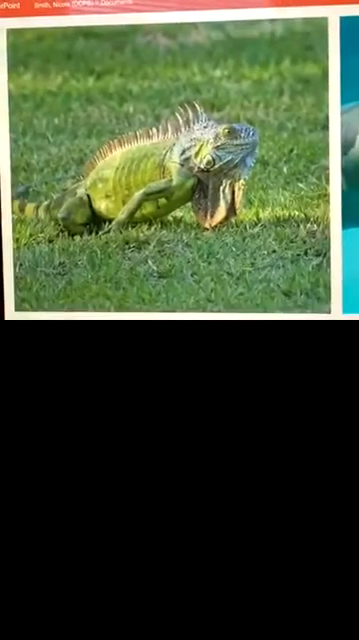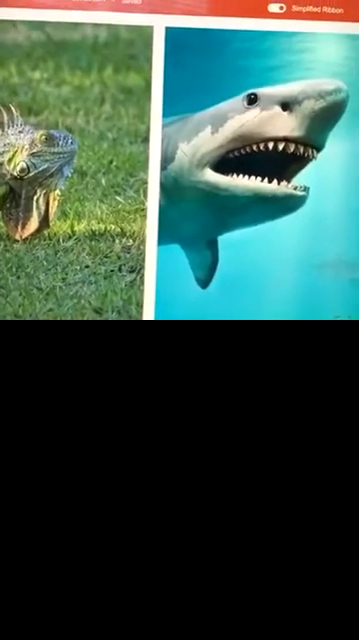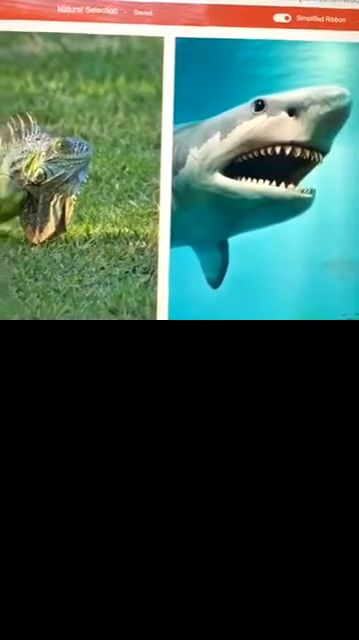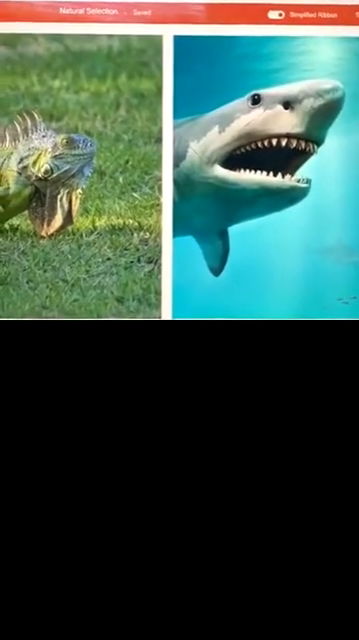Then we started talking about the fact that iguanas can camouflage, which means they can blend in with their environment. We have sharks, which have sharp teeth so they can kill their prey, and they can swim extremely fast. They also have something called a swim bladder, which helps them to float in water.